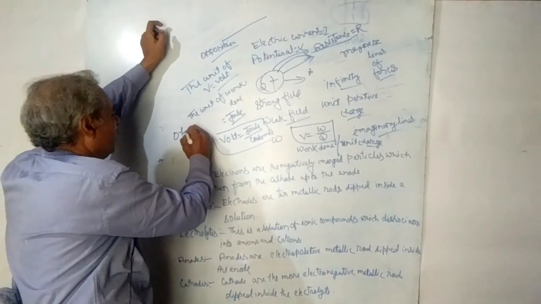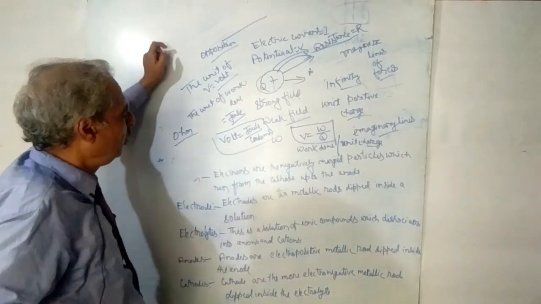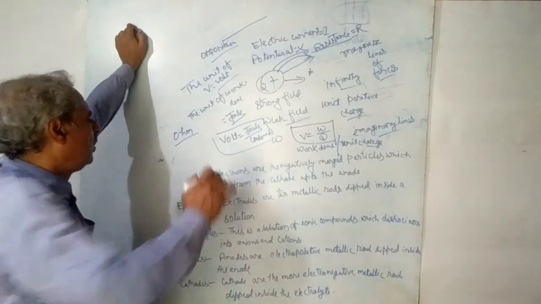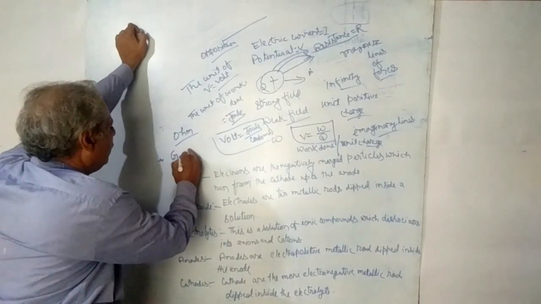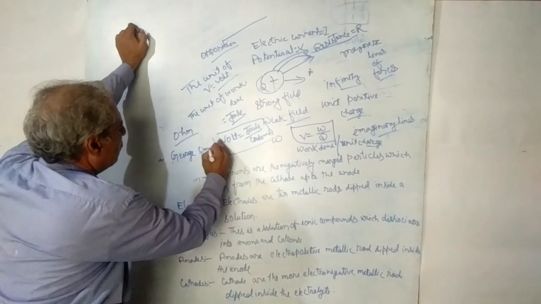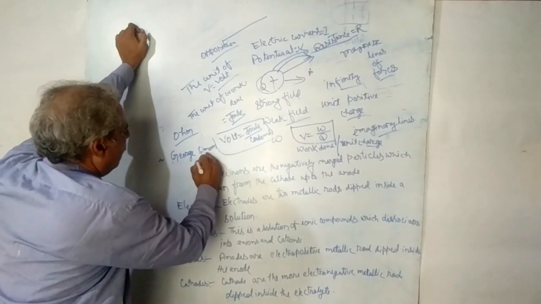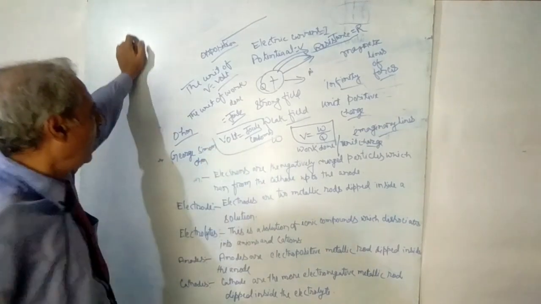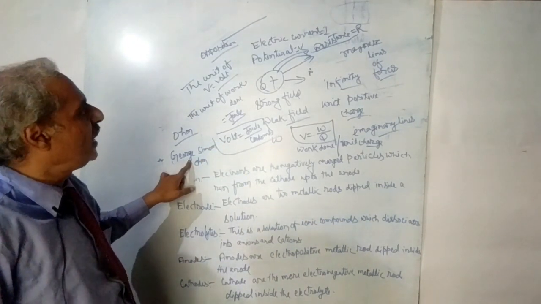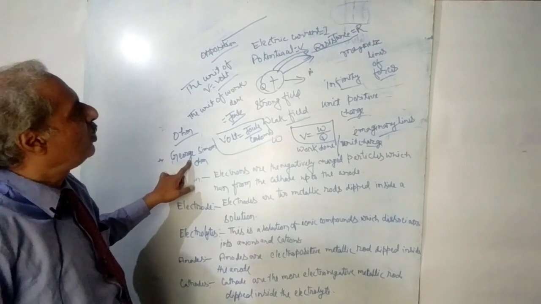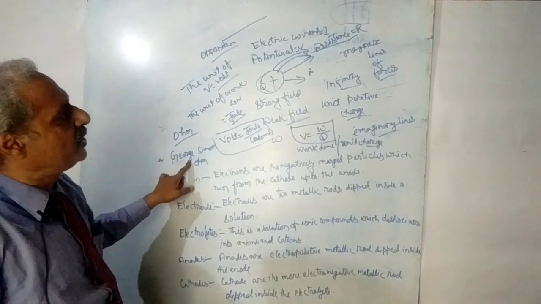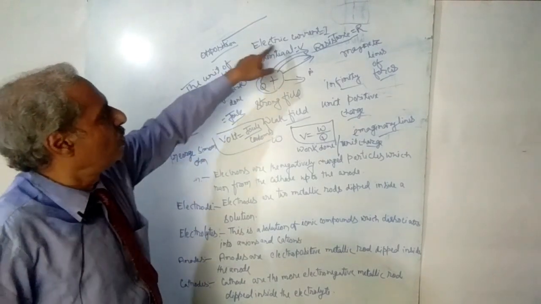The full name of this scientist was Georg Simon Ohm. He was the first scientist to give a relation among potential, electric current, and resistance.